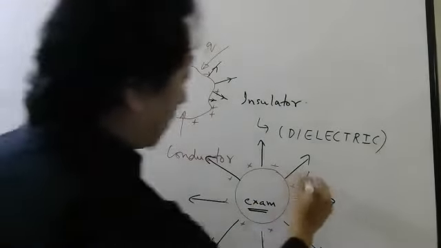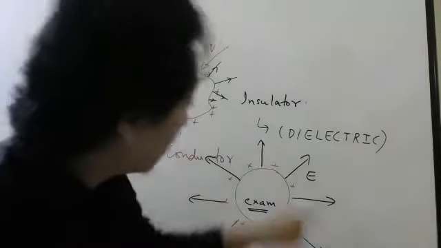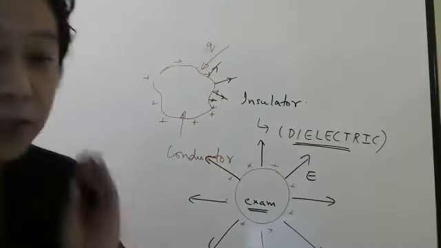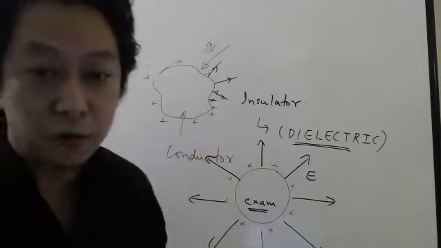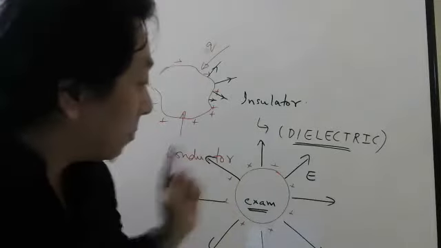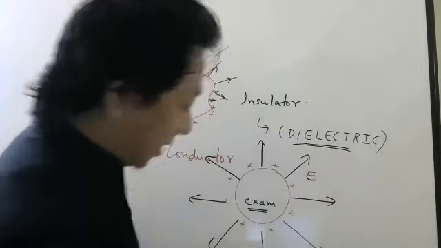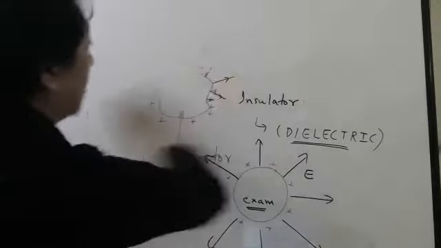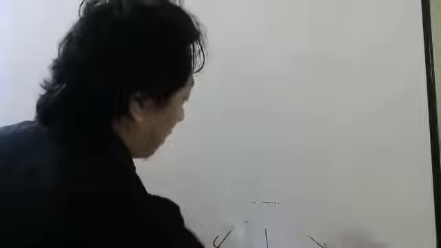So there will be an electric field in the surrounding medium. How this electric field affects the dielectric, we will spend some time studying. We will come back to the capacitor, how to charge it and all those things, but first we will study the effect of electric field on dielectric. You can write the topic: effect of electric field on dielectric.